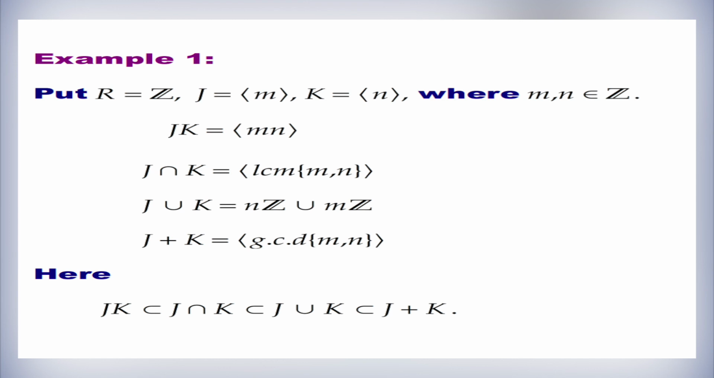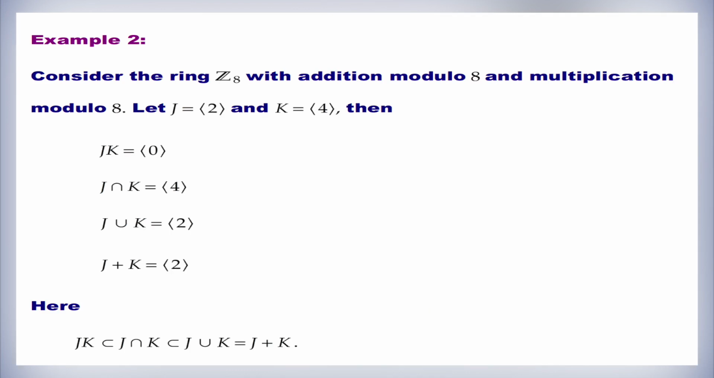J intersection K equals the ideal generated by the LCM of M comma N, and J union K equals NZ union MZ. J plus K equals the ideal generated by GCD of M comma N. Here, JK is a subset of J intersection K, which in turn is a subset of J union K, and that is a subset of J plus K. Let us consider the next example.